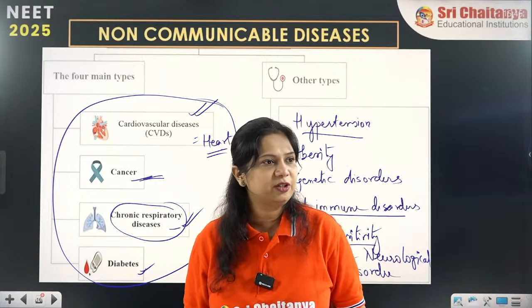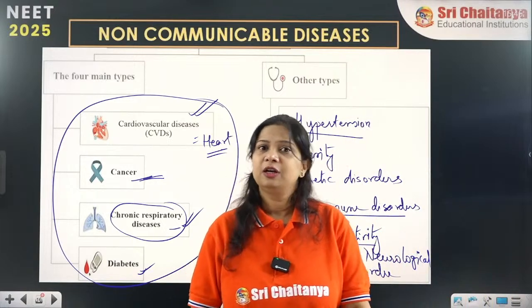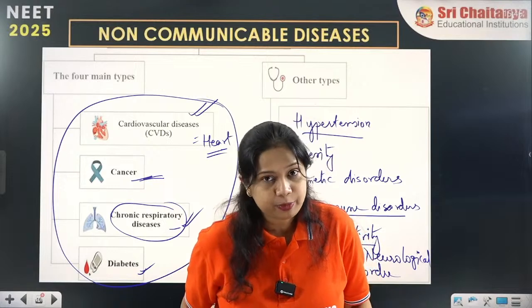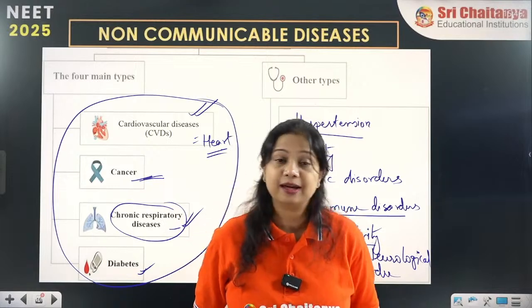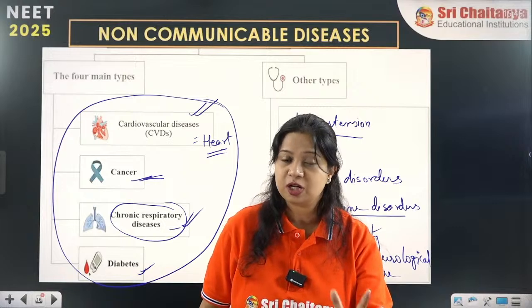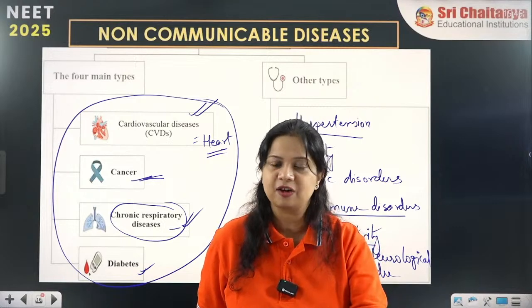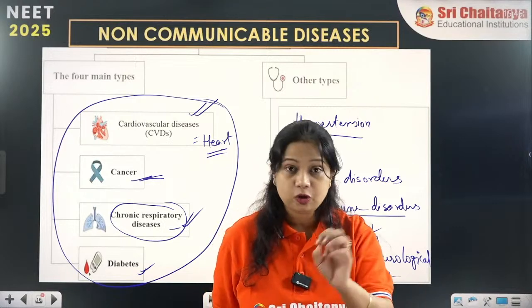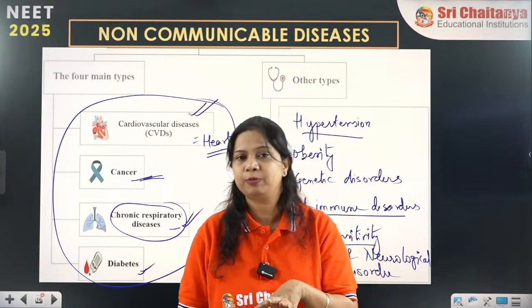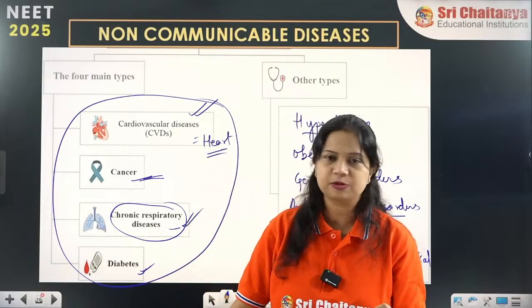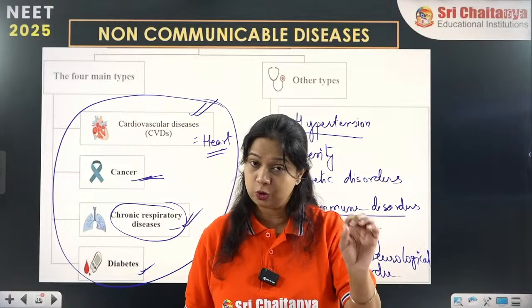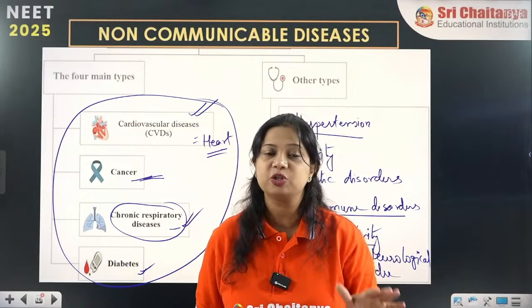Can diabetes transmit from parents to the next generation? These are called genetic predisposition. They can be genetically predisposed, means they have a higher chance of developing diabetes if they do not maintain their diet habits properly. But it is not transmitted from one generation to another. No, this is not a vertical transmission of diabetes.